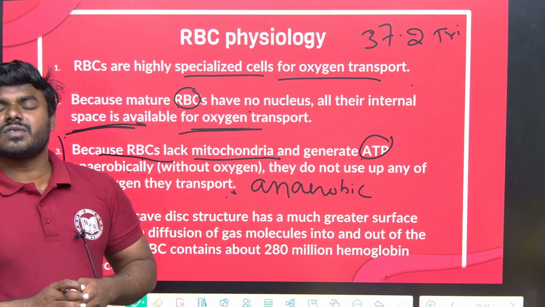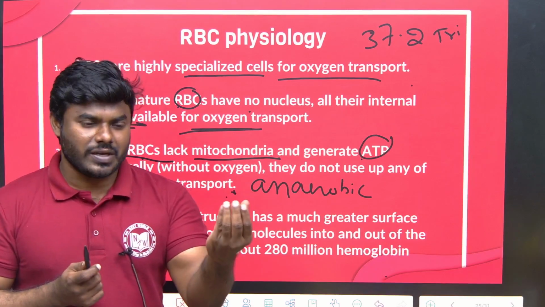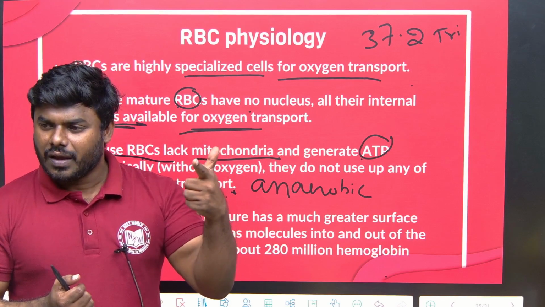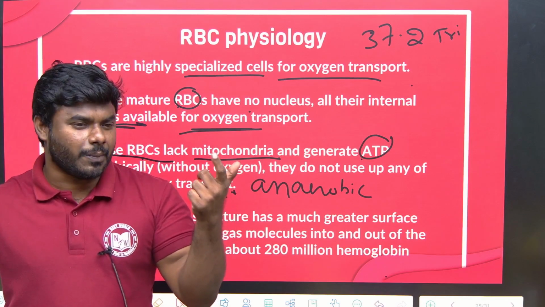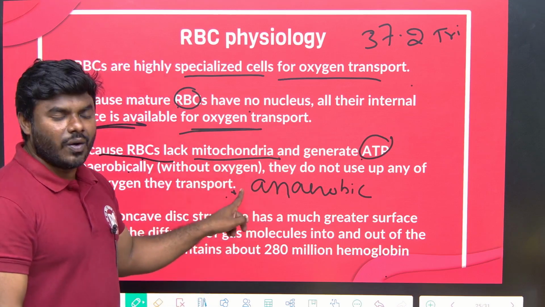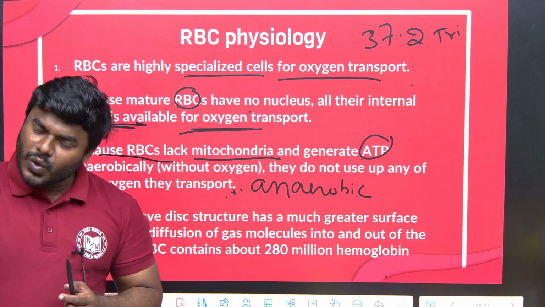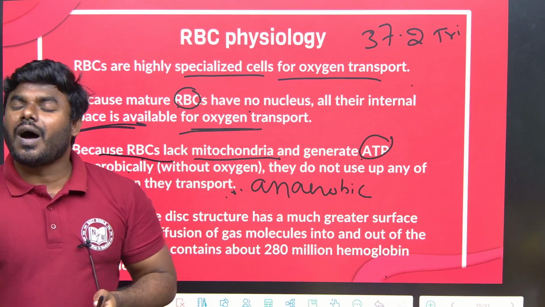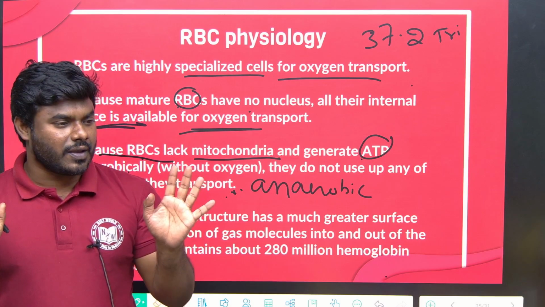So what most of the students think is, how can we produce more ATP by using oxygen? Correct? We read cellular respiration, Krebs cycle, electron transport chain. In the Krebs cycle, we use oxygen, and we produce 36 to 38 molecules of ATP. But now you all must have a doubt. RBC is transporting what? Oxygen only. So it can use the oxygen and produce more ATP, right? Correct? So RBC never ever uses the oxygen it is transporting.